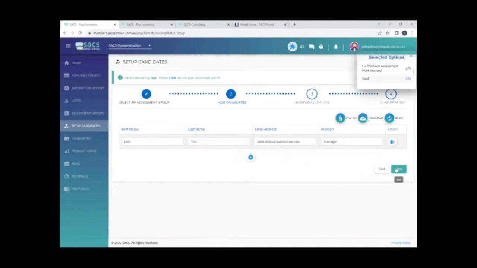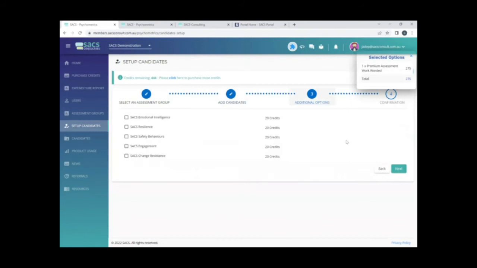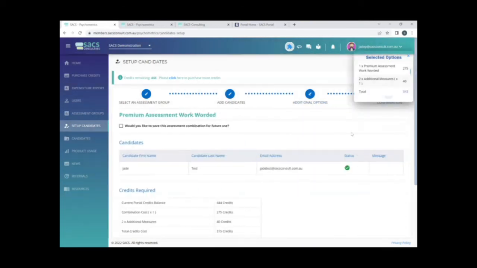Otherwise, once you're ready to proceed, you're taken to the next stage where you can choose any of our additional measures. If you do add any of the additional measures, what you'll see on the right-hand side is a running total of what the assessment will cost you in terms of credits. When you're happy with the assessments that you've chosen, click on Next.